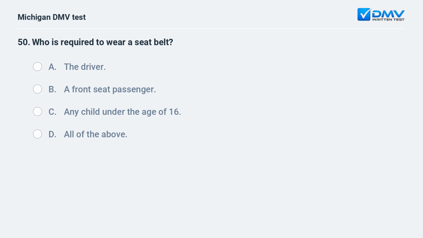Who is required to wear a seat belt? A. The driver. B. A front seat passenger. C. Any child under the age of 16. D. All of the above.